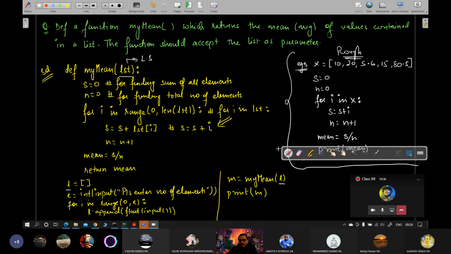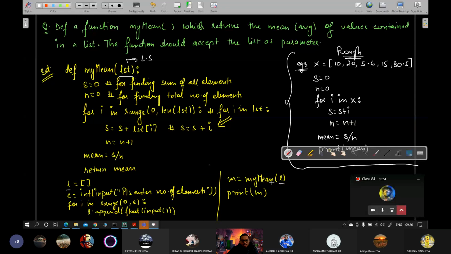Ankit, tell me where you are having the doubt. Where are you getting confused? Sir, I did not understand how you took L there. This L will be in the same line, that one, sir, my mean L. Because for calling the function, you should use my mean LST, right?